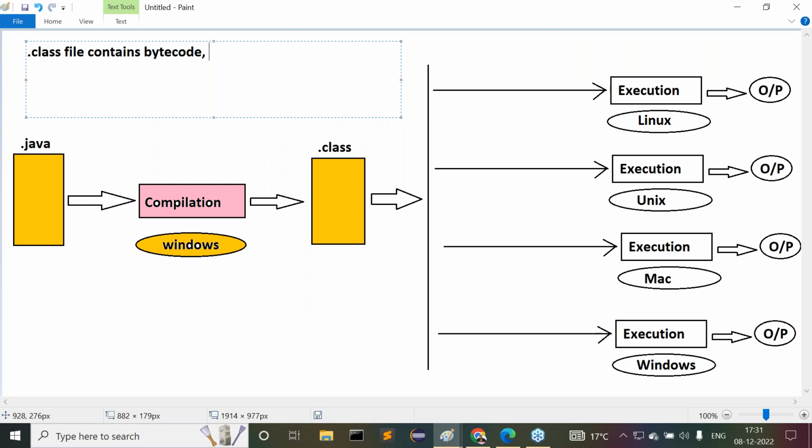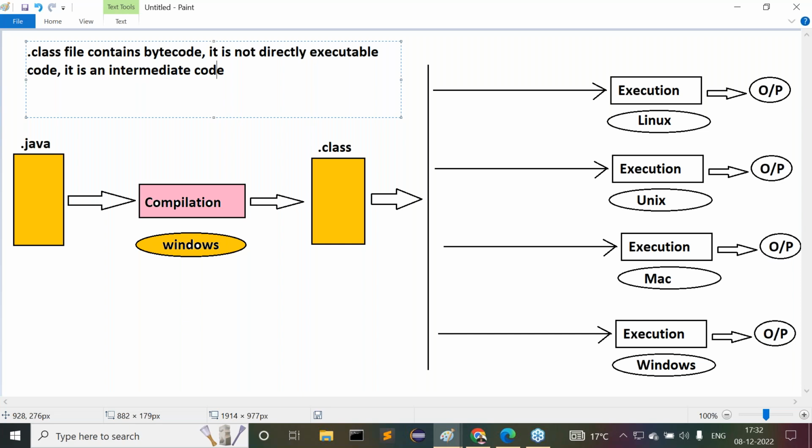What is this bytecode actually? It is not directly executable code. If it is not directly executable code, what is this code actually? It is an intermediate code. It's not directly executable code, then what is it actually?